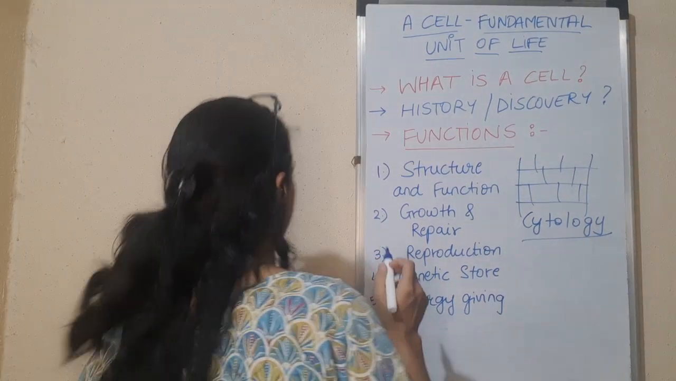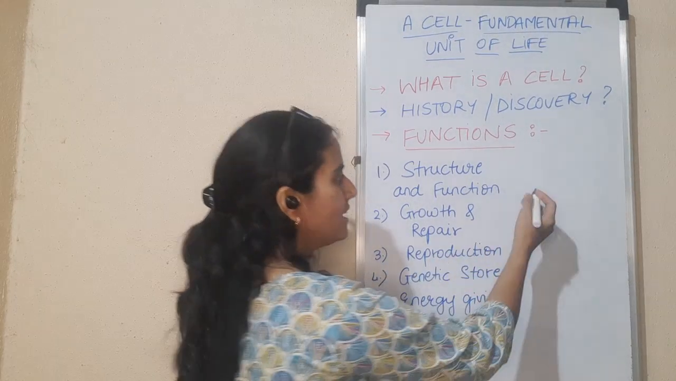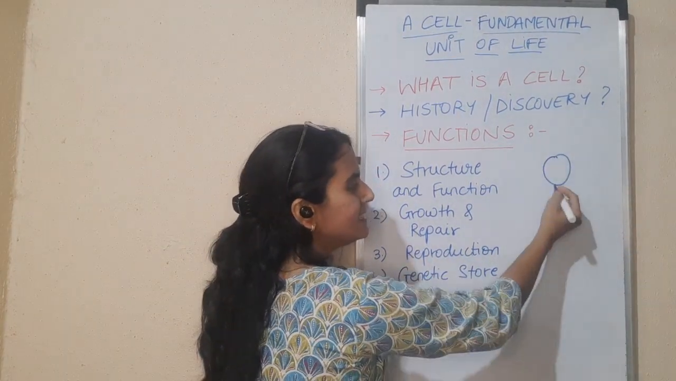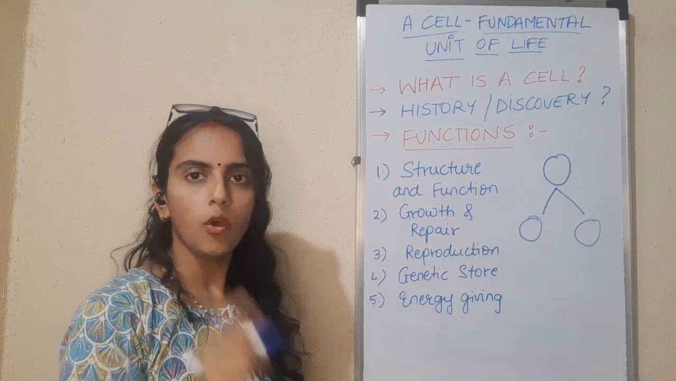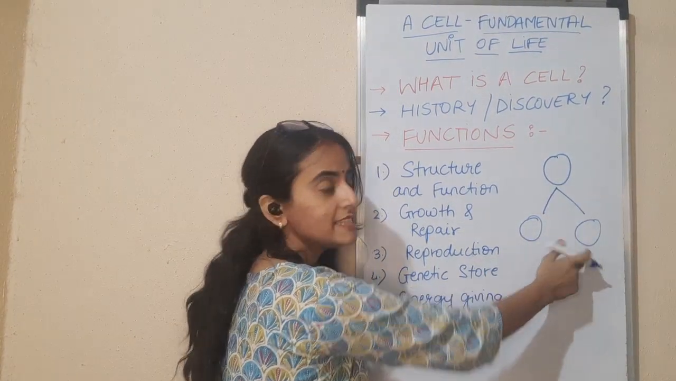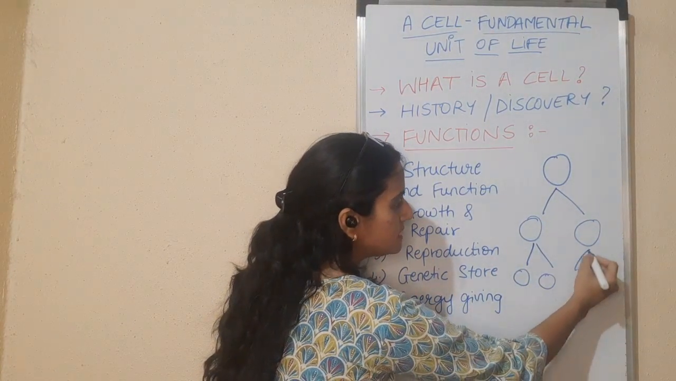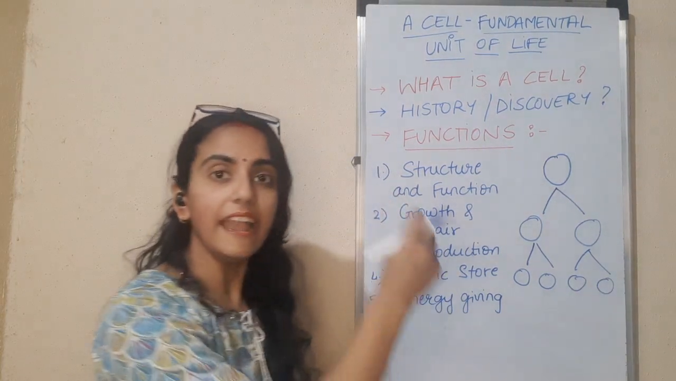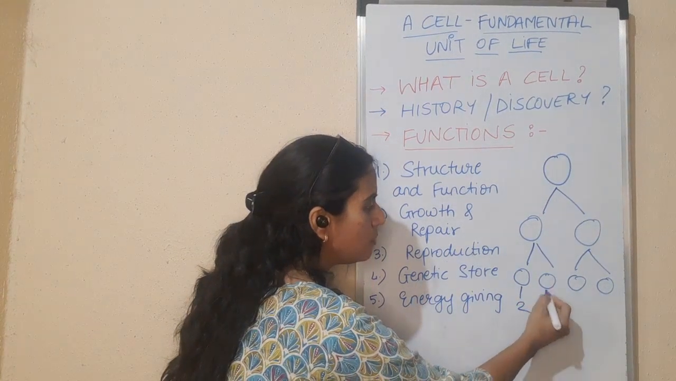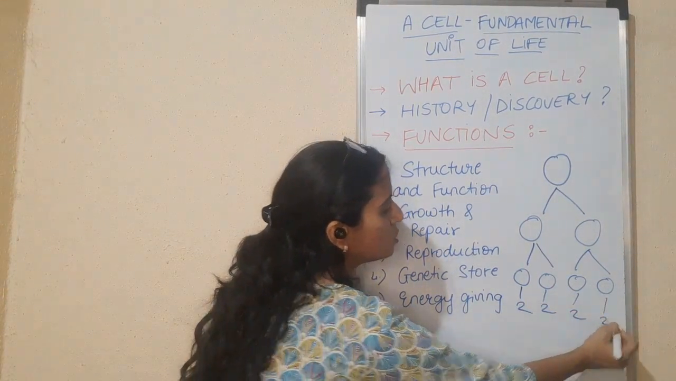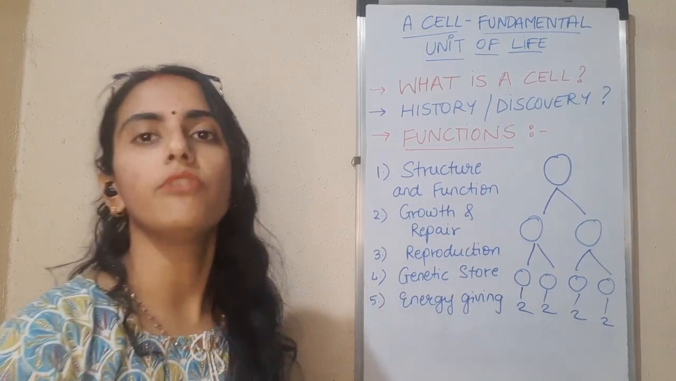Now, see. For example, we have one cell. This cell will form two cells. One cell has given rise to two cells. Then ahead, this cell will again give rise to two cells. This cell will again give rise to two cells. And this process keeps on continuing. अभी आगे again इसमें से दो बनेंगे, इसमें से दो, इसमें से दो. This process keeps on continuing always and forever.